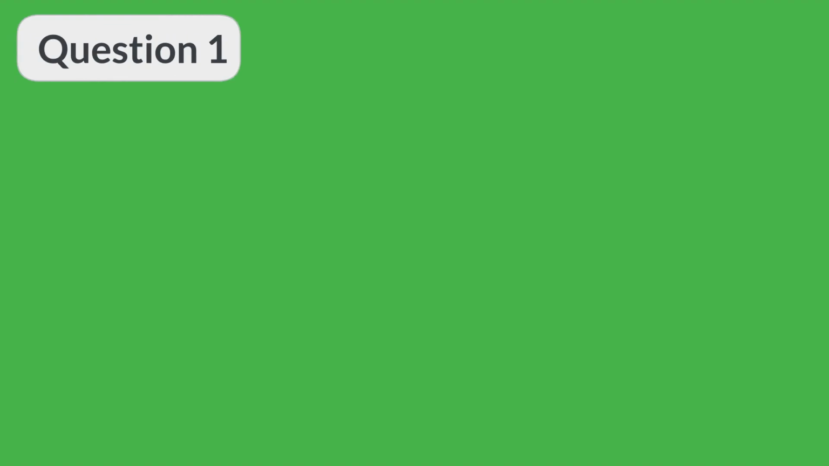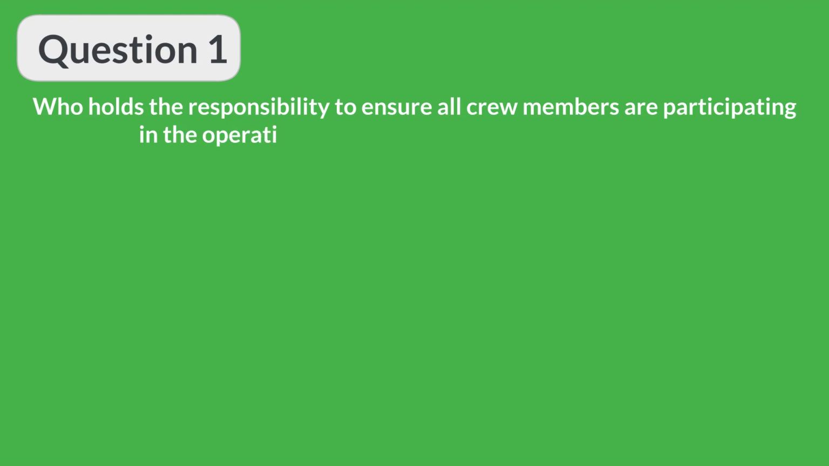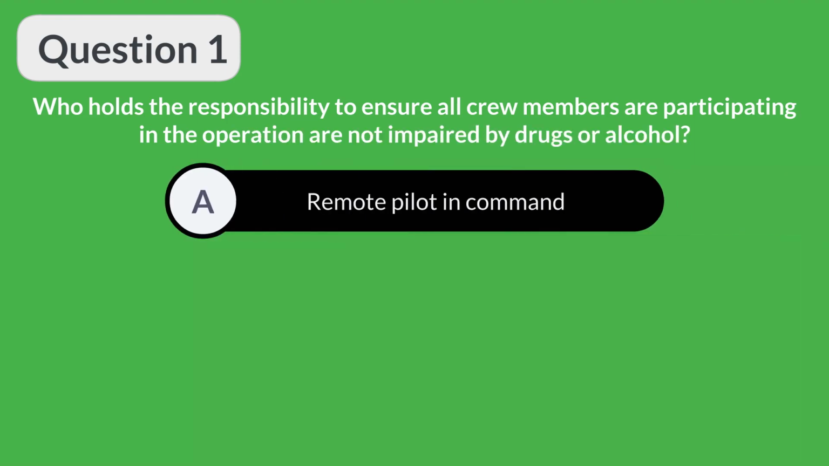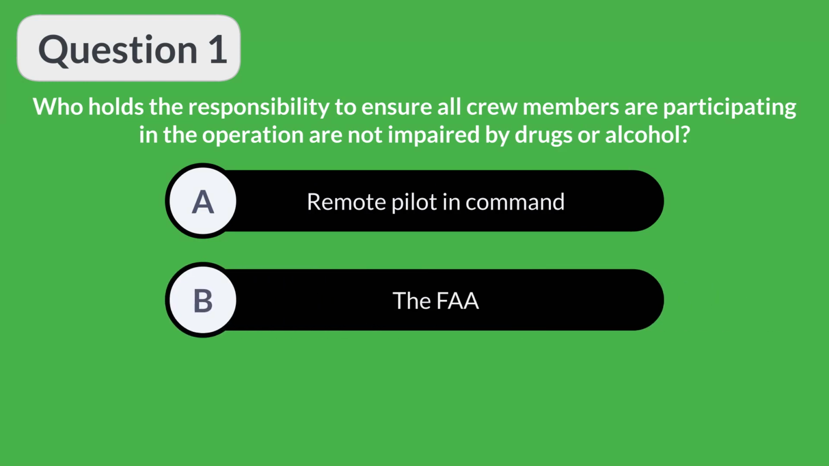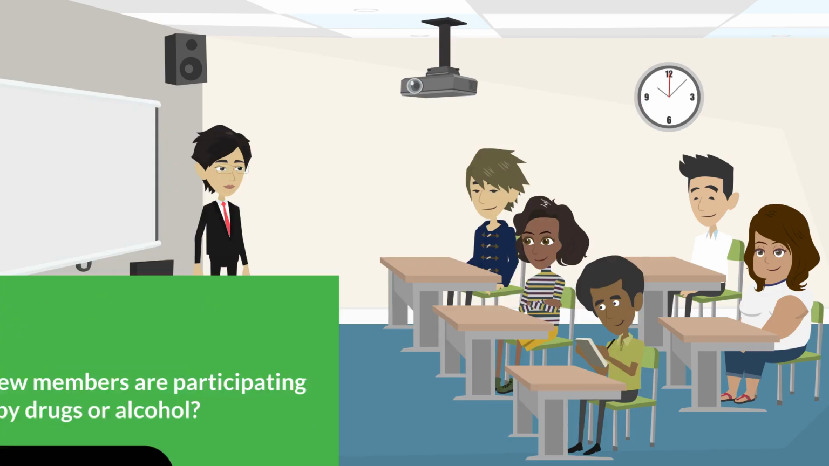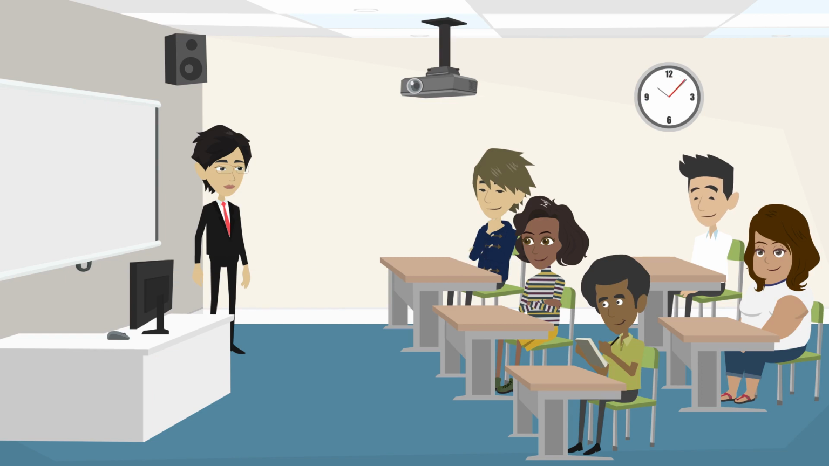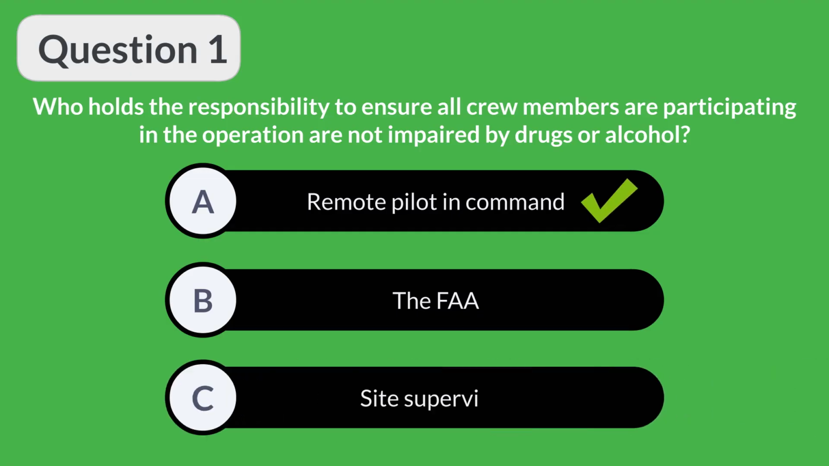Question 1. Who holds the responsibility to ensure all crew members participating in the operation are not impaired by drugs or alcohol? A. Remote pilot in command. B. The FAA. C. Site supervisor. Ok, time's up. The answer is A.